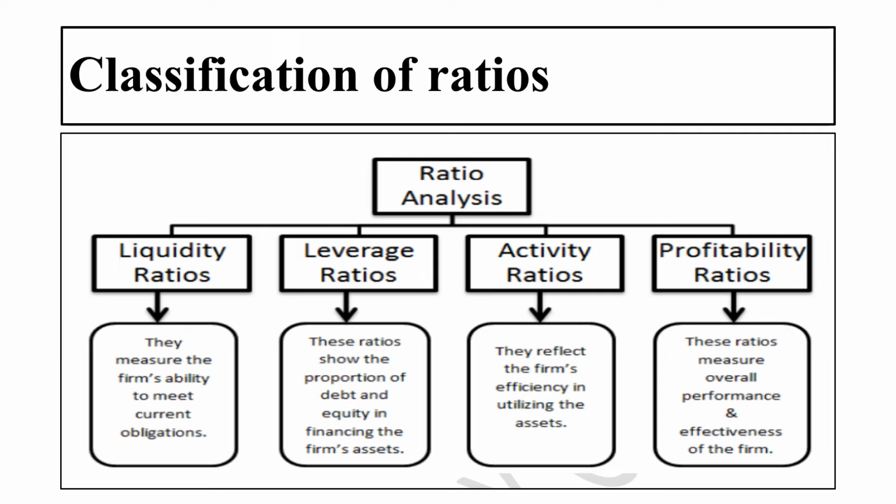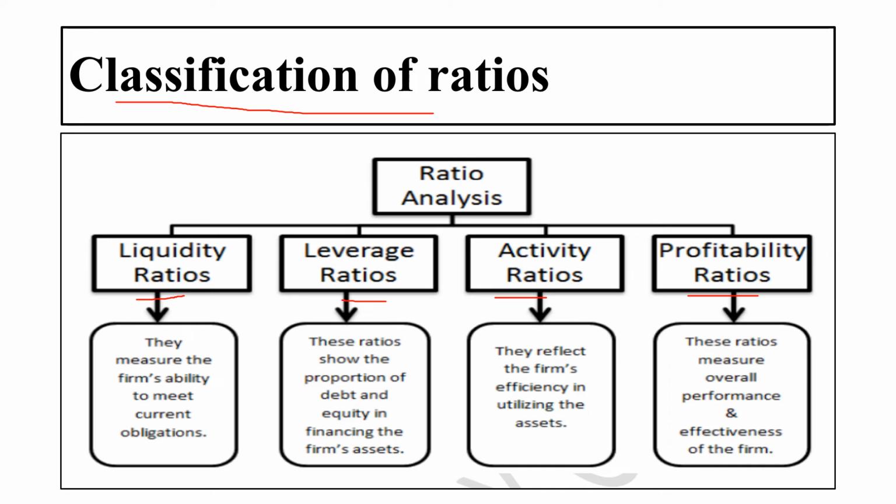Then there is the classification of ratios. When we see the classification of ratios, we are talking about liquidity ratio, leverage ratio, activity ratio and profitability ratio. The liquidity ratio measures the firm's ability to meet its current obligations. Second is the leverage ratio.